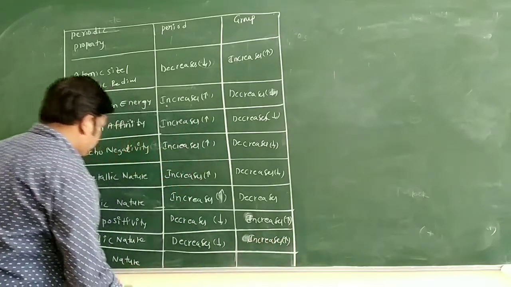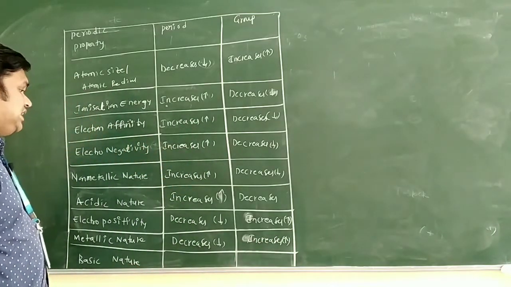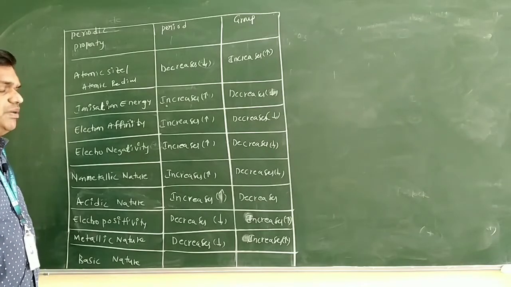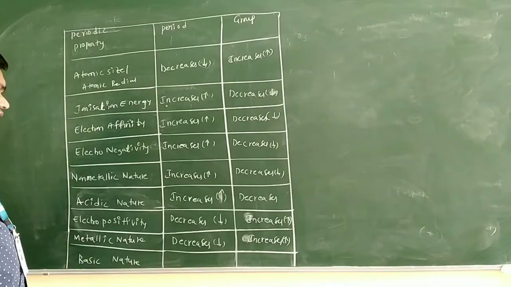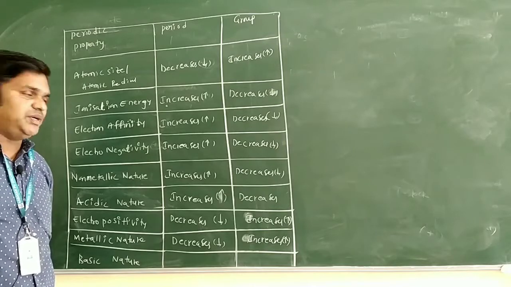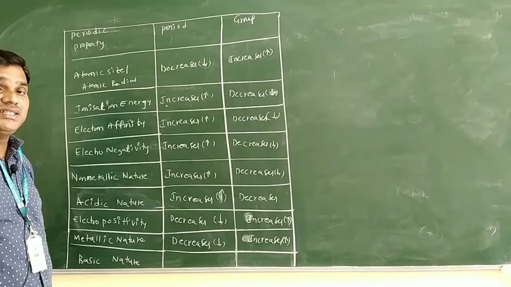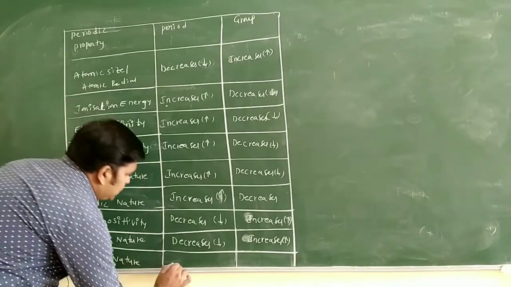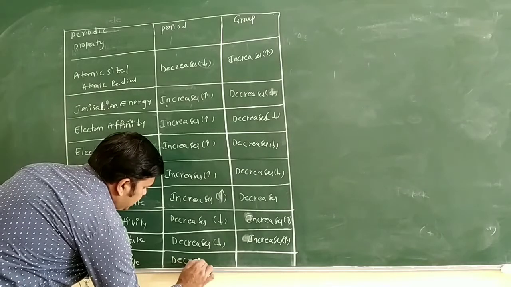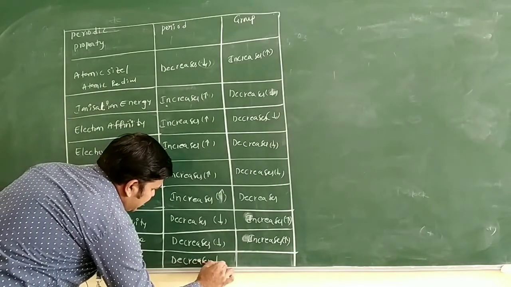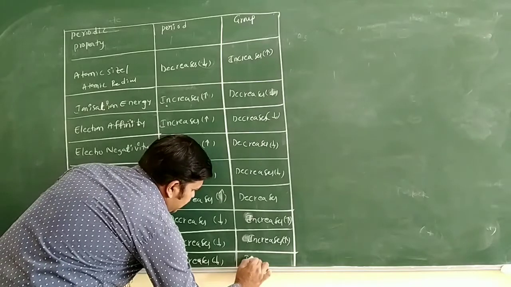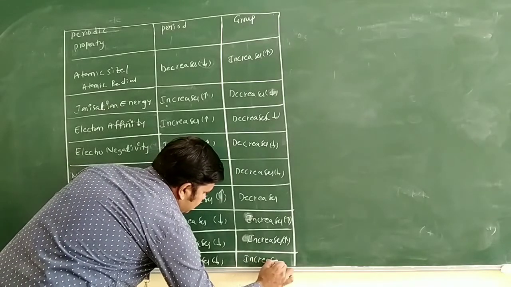Now we'll say basic nature. Basic nature mainly depends on metallic nature only. If the metallic nature increases, basic nature increases. If the metallic nature decreases, basic nature decreases only. So you will write decreases here, and here you will write increases only.